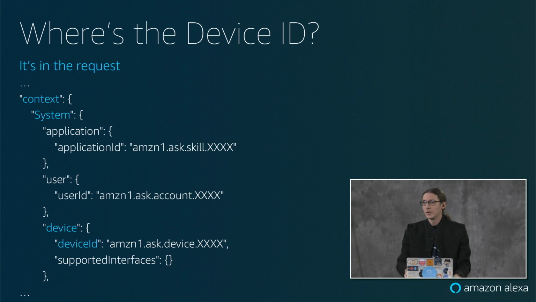Remember how I mentioned before, I have 2 different devices. I've got one set to Japanese and JST time, and one set to English and Pacific time. When I speak to the skill, it can identify, oh, it's Justin who's speaking to me, I'm in Justin's account, and it's being accessed from the Japanese device, or from the device set to English and this time zone. So it's pretty neat. You can figure out this device ID, and we're going to pass that device ID to the service client and look that up.